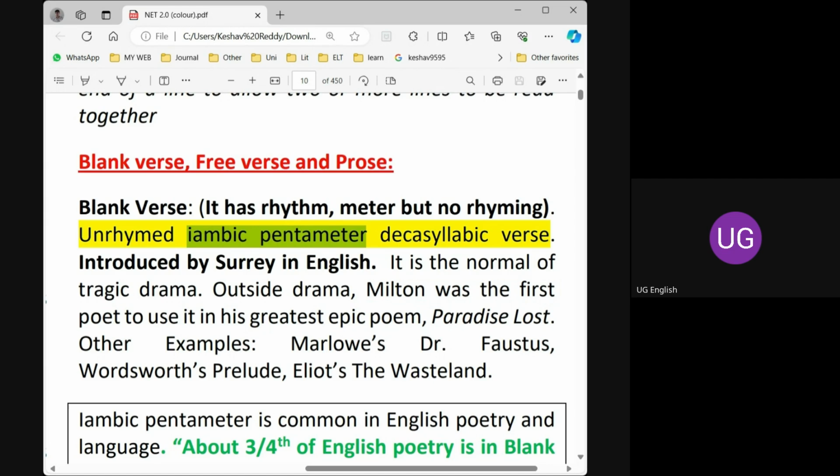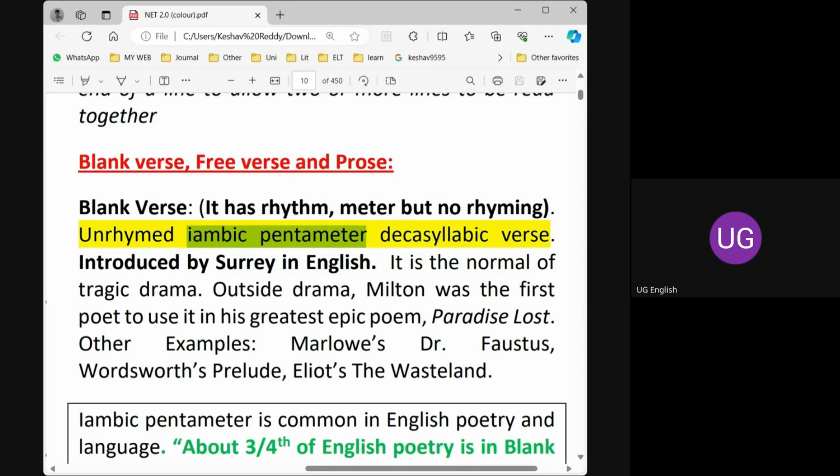Decasyllabic is nothing but 10 syllables. So if there are pentameters, those pentameters are iambs. So when there are 5 iambs, 5 into 2, 10 syllables. That is a decasyllabic line, decasyllabic verse. It's very clear. But what does unrhymed mean?